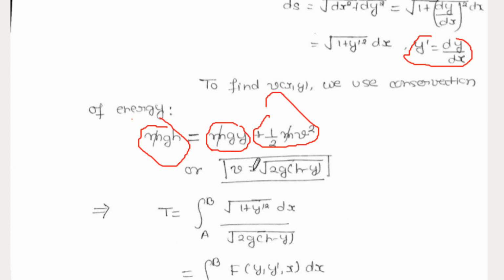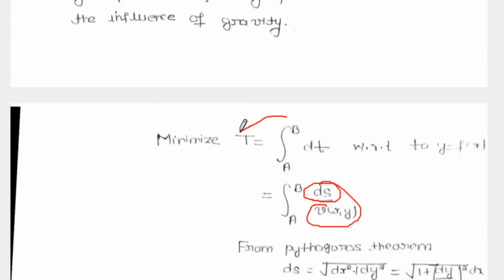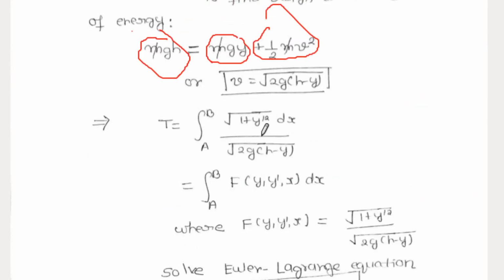Now we will put both the values of v and ds in our equation, right. When we put these two expressions, we will find the function f, which is equal to this expression, right. So we have to solve the Euler-Lagrange equation for this function.